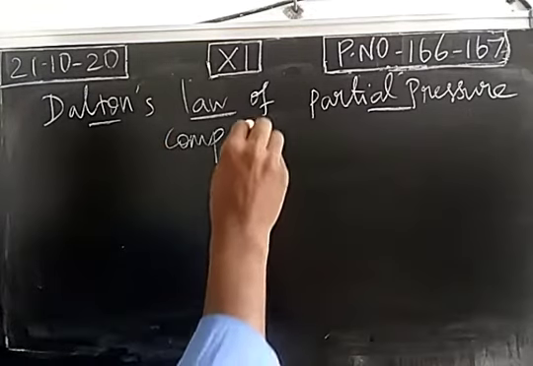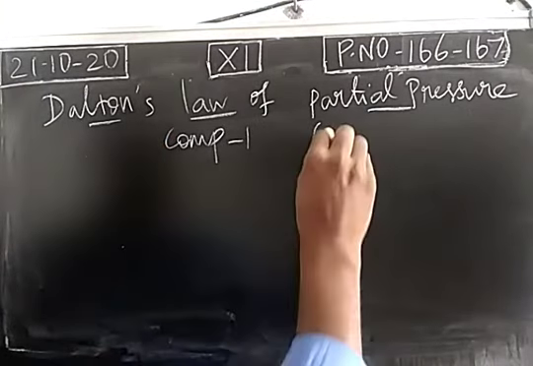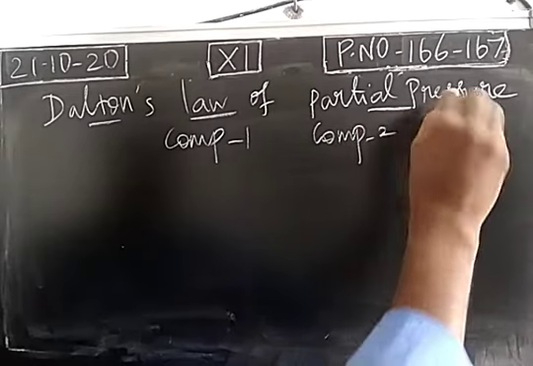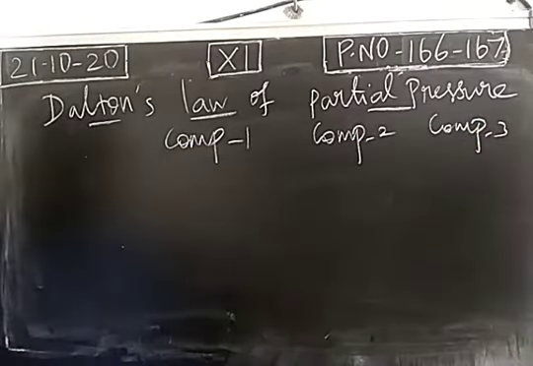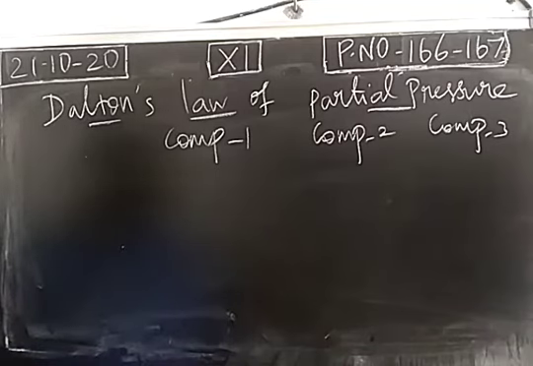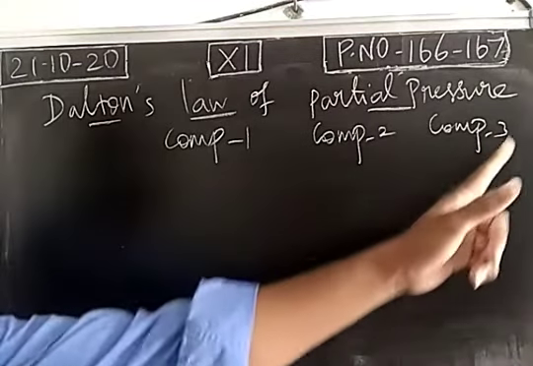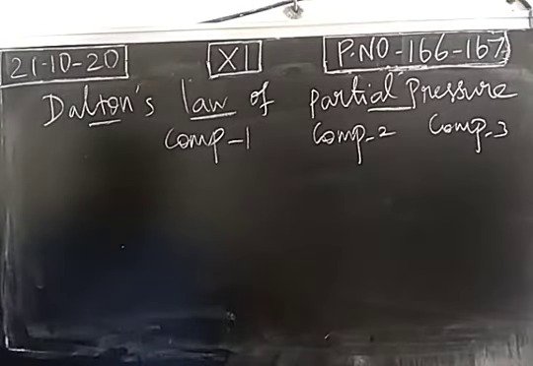Component 1, component 2, component 3. So a container has three gaseous components, and all these three gaseous components, that means gaseous compounds, are non-reacting in nature.